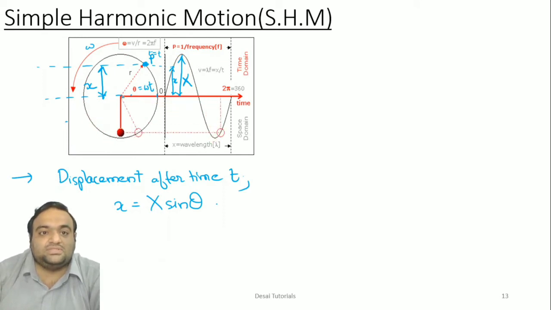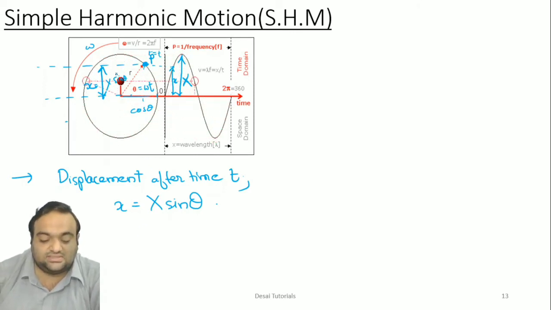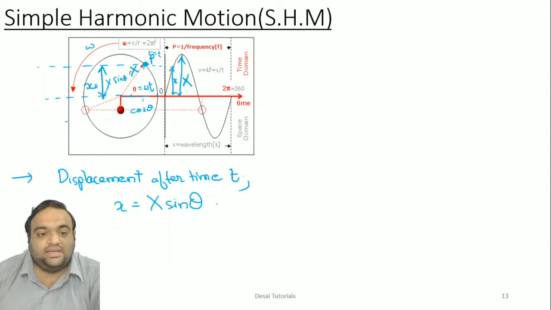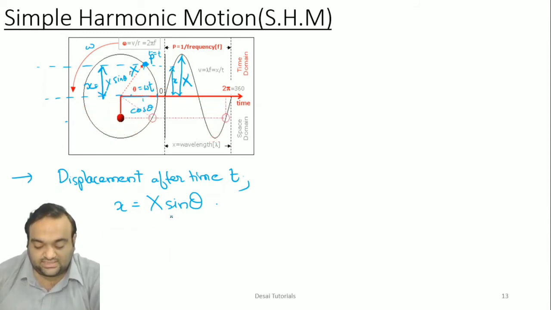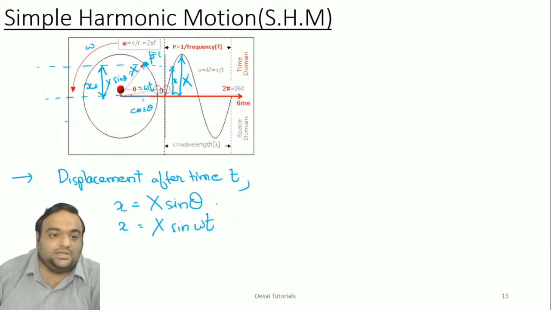Why X sine theta? Because this is with the angle cos theta, and against the angle this will be sine theta. Capital X sine theta, since the amplitude here is capital X. So displacement here will be x equals X sine theta, where theta is nothing but omega into t.